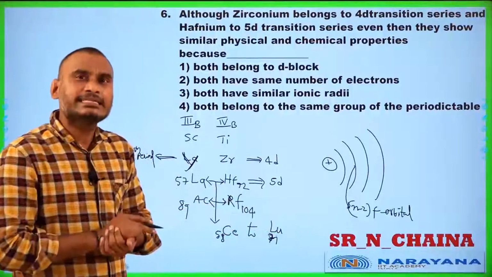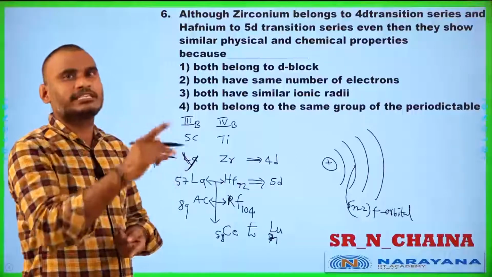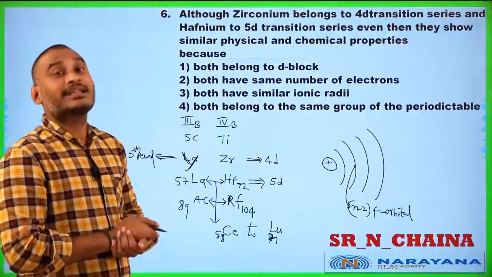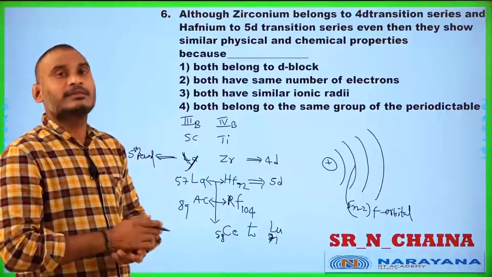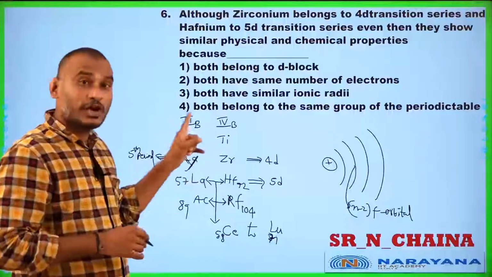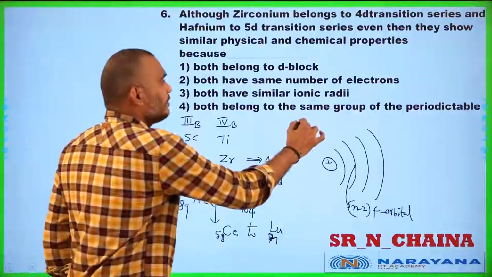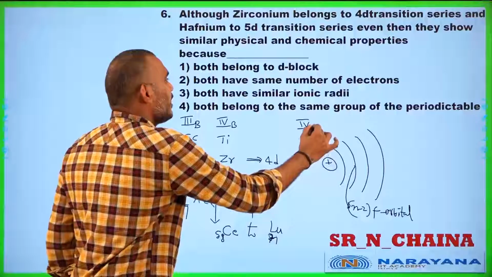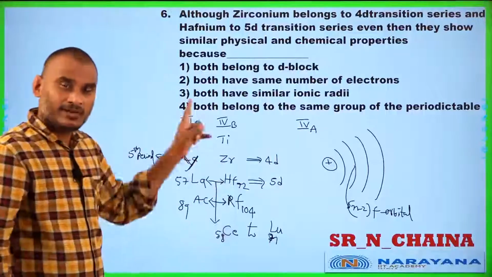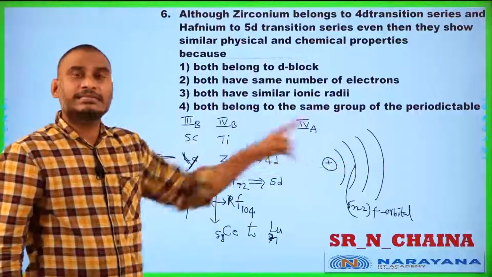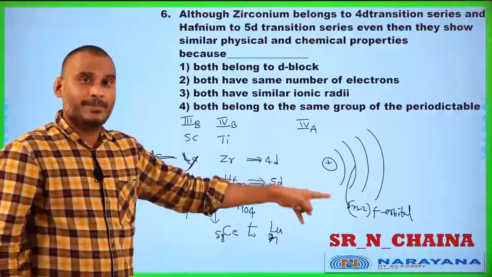That steady decrease in atomic size from cerium to lutetium you called previously lanthanide contraction. This lanthanide contraction starts from 4th B and is present up to 4th A.